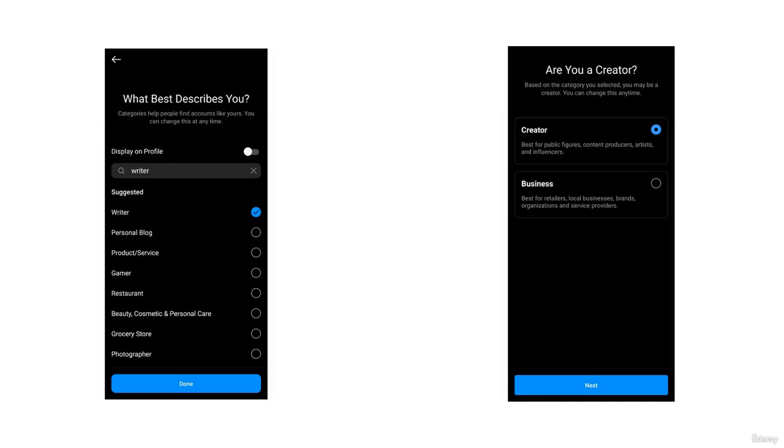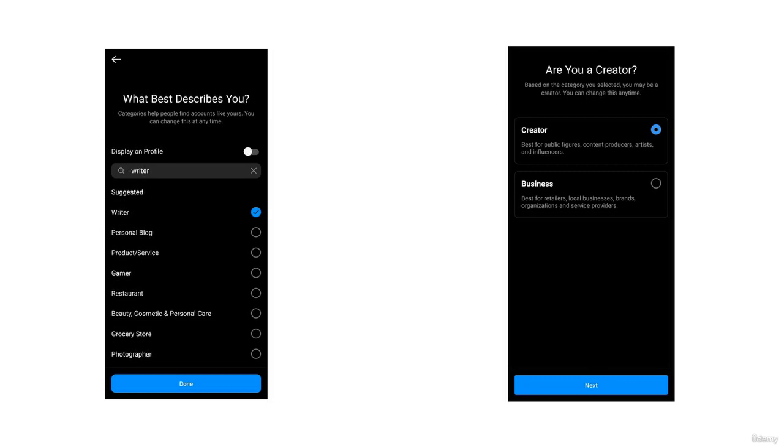And after clicking on done, Instagram would ask you, as shown on the right image, are you a creator? And they would ask you to choose between a creator account and a business account. So the creator account is best for public figures, content producers, artists, and influencers. And the business account is best for retailers, local businesses, brands, organizations, and service providers. So choose whether you are a creator or a business. As you can see on the screen, I've chosen creator and just click on next.